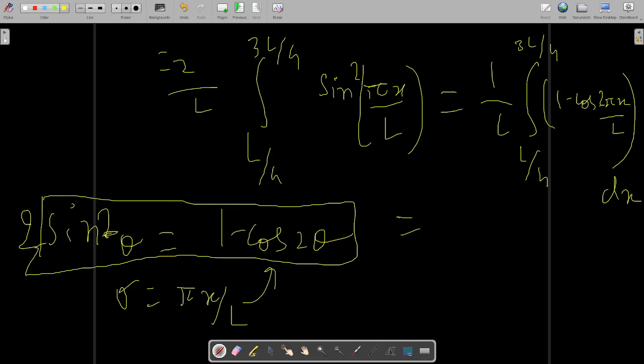I don't want to go into that. That is very simple. 1 over L, then this will become x minus L by 2 pi, and so on. It will come, and you will get the final answer.